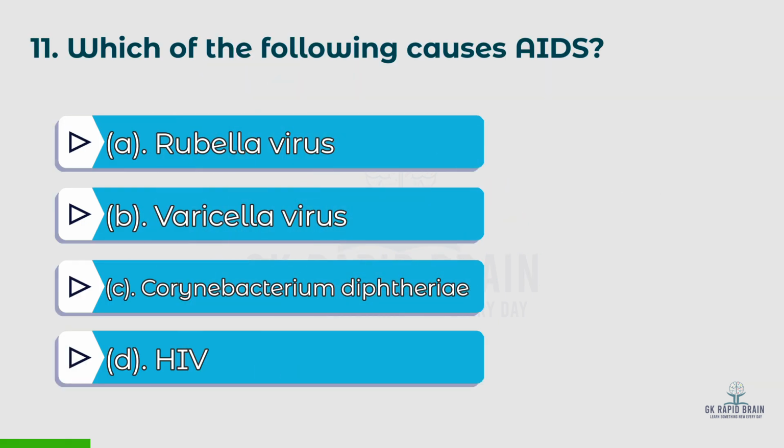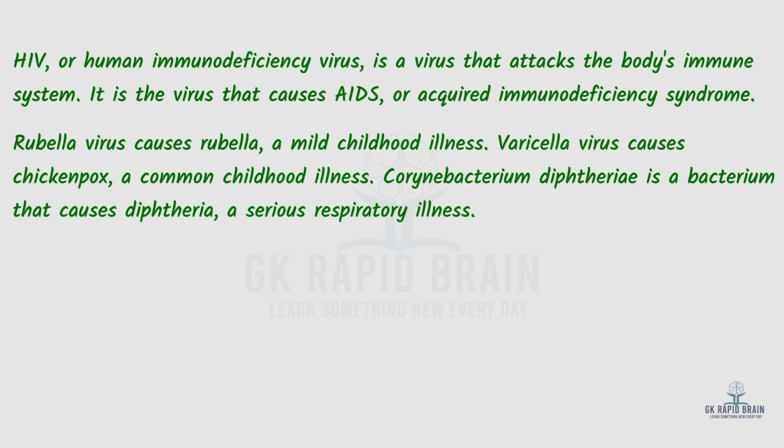11th question. Which of the following causes AIDS? Options: A. Rubella virus, B. Varicella virus, C. Corynebacterium diphtheriae, D. HIV. The right answer is D. HIV. HIV or human immunodeficiency virus is a virus that attacks the body's immune system. It is the virus that causes AIDS or acquired immunodeficiency syndrome.